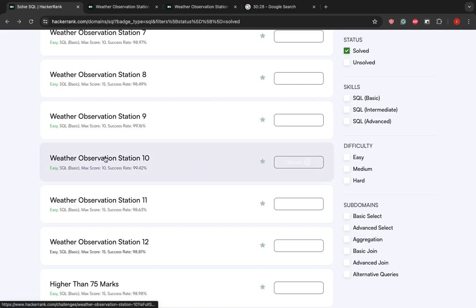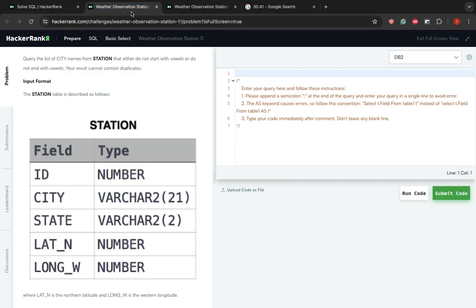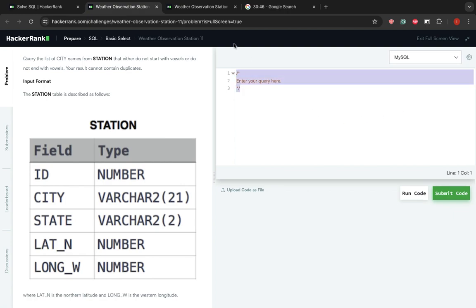So far we have worked on the Weather Observation Station 10. In this video we will go over the Weather Observation Station 11 and the Weather Observation Station 12. Okay, let's jump right in. So I'm going to change this to MySQL.